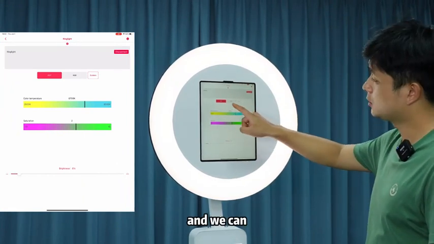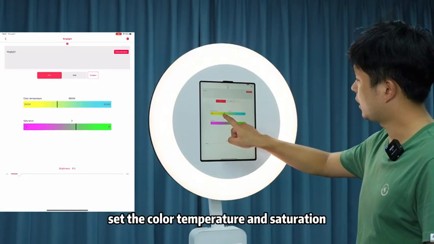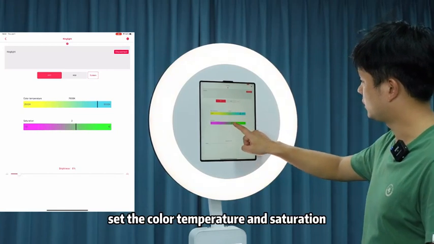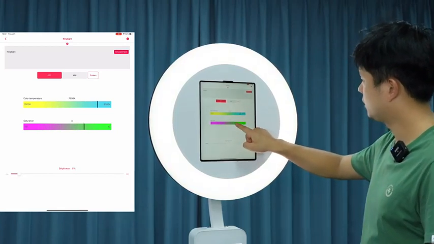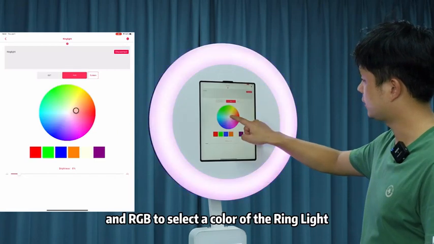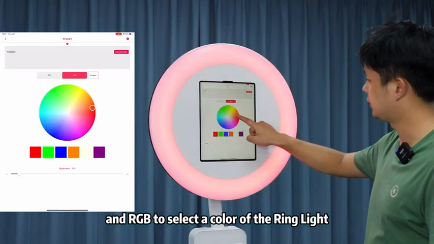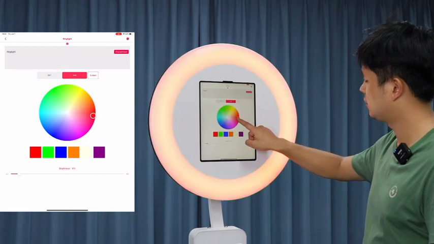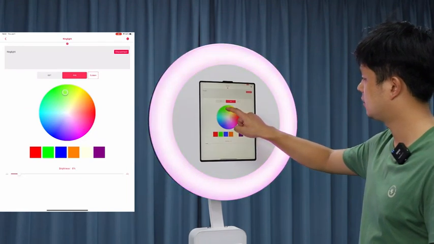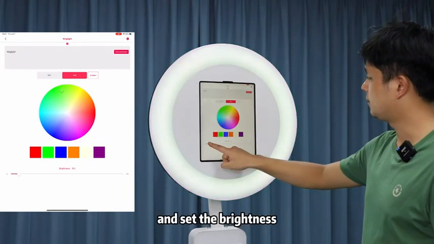And we can set the color, temperature, and saturation and RGB to select a color of the ring light. And set the brightness.